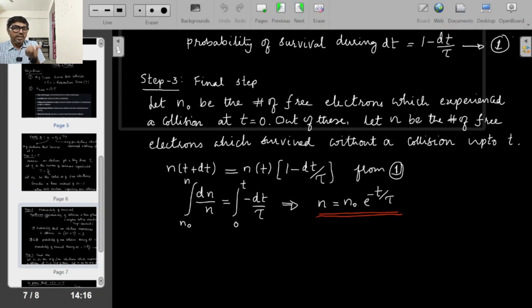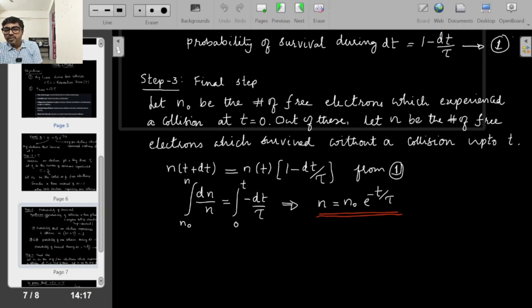Let us say you have N naught electrons which experience collision at t equal to 0, and some of them survived and some of them continue to have more collisions. At time t, let us say you have n of t, which did not have any more collisions after t equal to 0. Now if I go from t to t plus dt, some small time interval, how many more collisions will happen, and after that how many will survive? That is n of t plus dt. How many will survive after t plus dt?